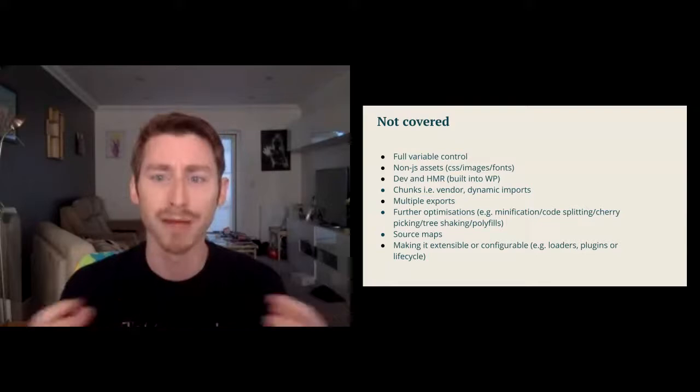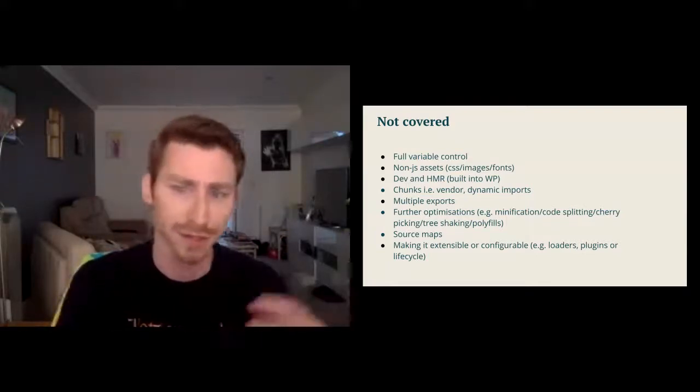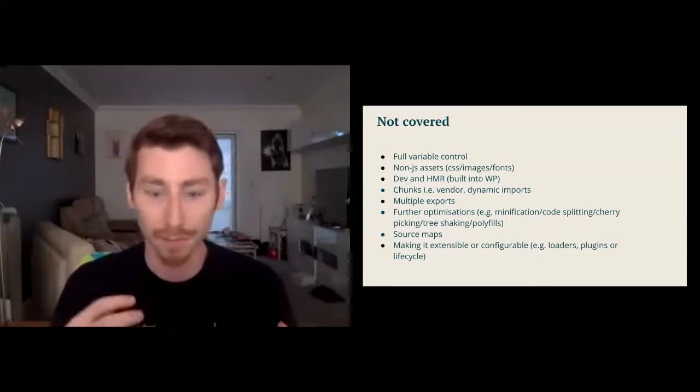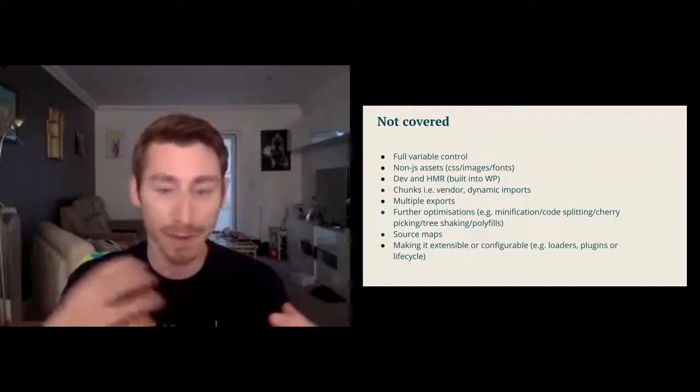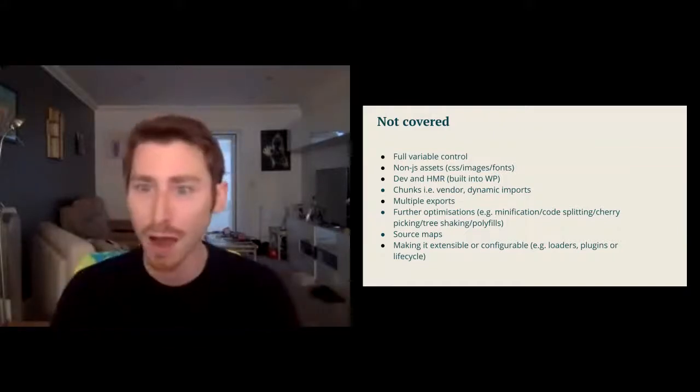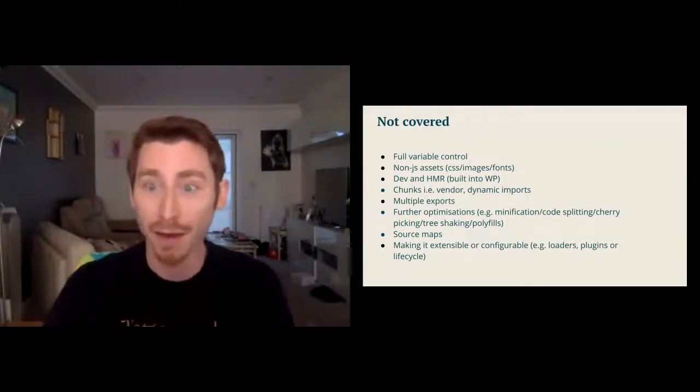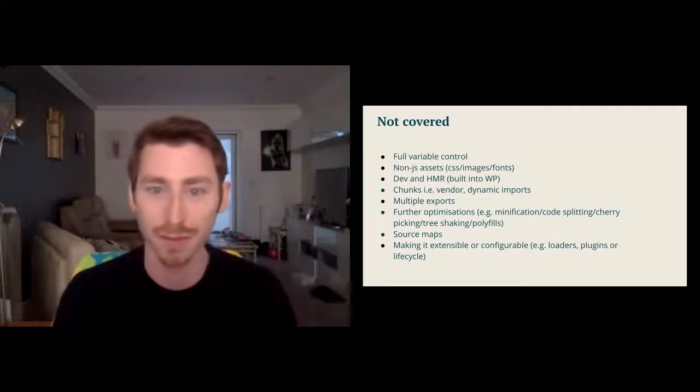Source maps. Webpack uses a mixture of all the different pre-processes, the typing, any kind of pre-process, Babel, which all generate their own maps, and Webpack manages merging them all together. Ours ignores all the source maps.